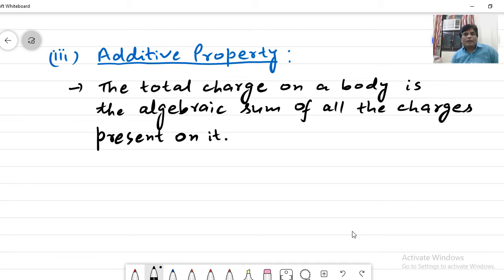Total charge is the algebraic sum of all the charges.